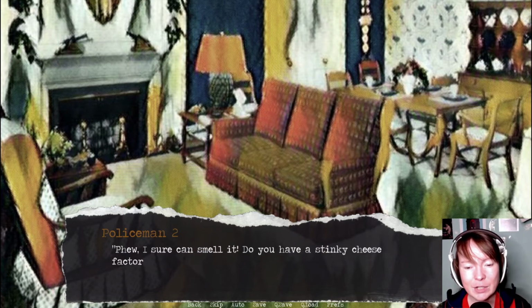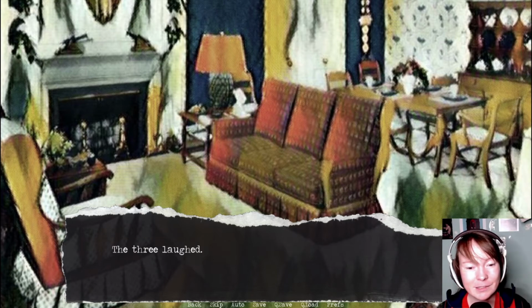"Phew, I sure can smell it. Do you have a stinky cheese factory hidden in there?" "I don't think that cheese smells like rotting corpses, but that's just me." "Like policemen too, please check if you actually ate cheese or something else." The three laughed.